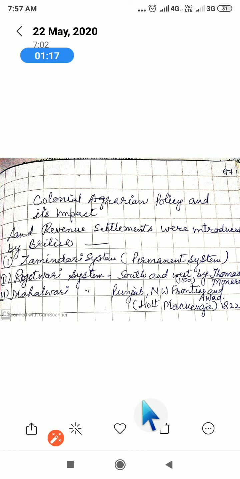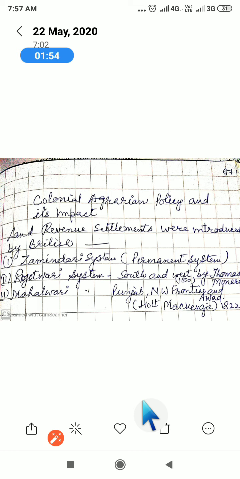And do you know how much percent? They gave the right to the Zamindar to collect the taxes from the people, the peasants. And they said to them that an 89% share was given to the Britishers and an 11% share for the Zamindars. It means the whole control of the land was with the Britishers. Okay, and how were they going to honor the land? The owner of the land was the